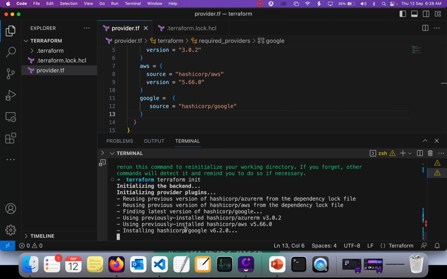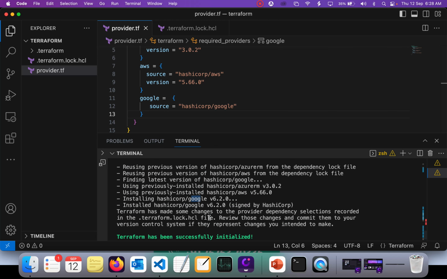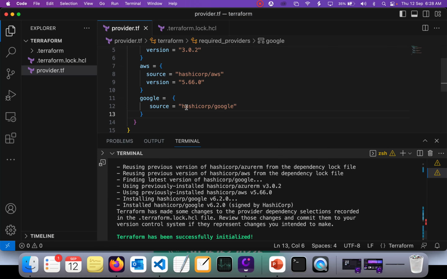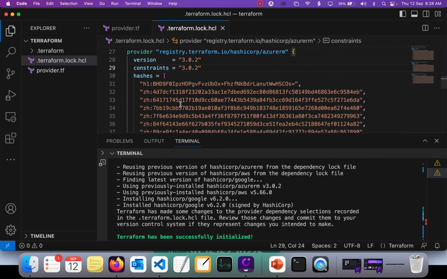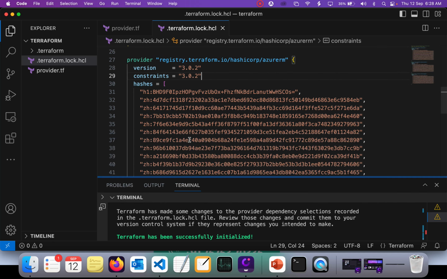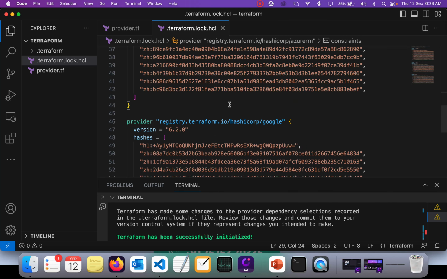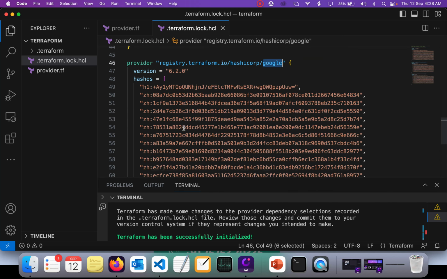Now, as you can see, for Google, version 6.2.0 has been downloaded. The reason is that we have not mentioned any version constraints, so it is considered the latest version. If you go and open the lock file, you can see the Google provider has been added over here.